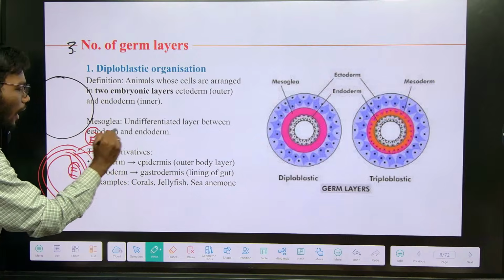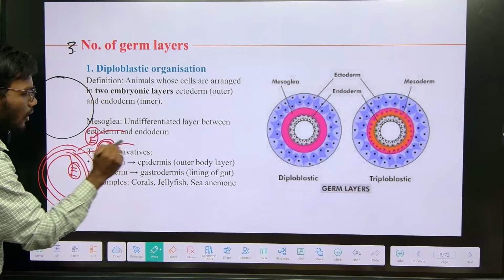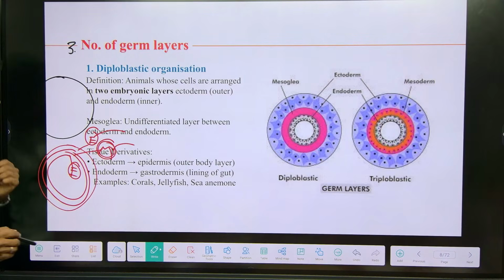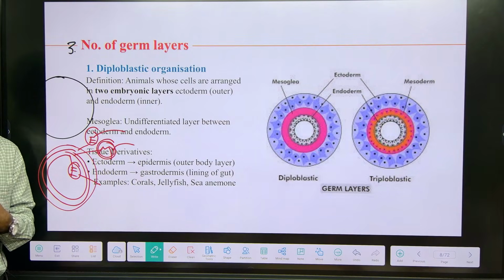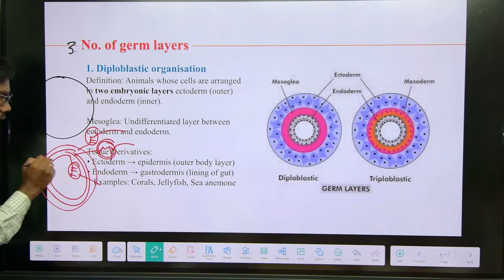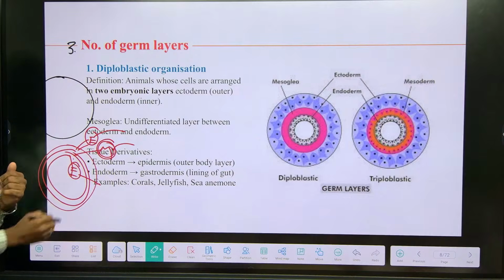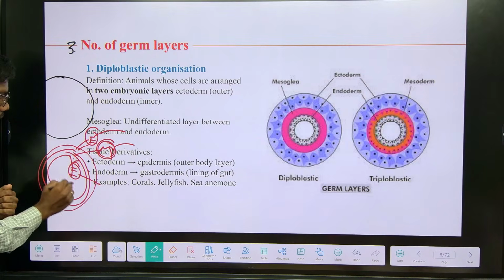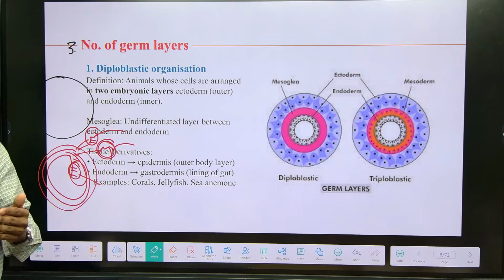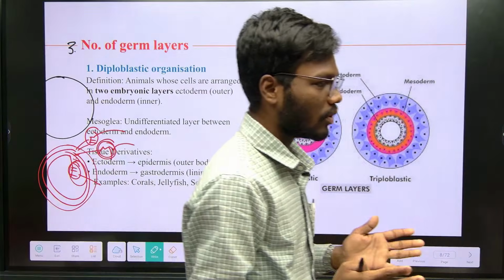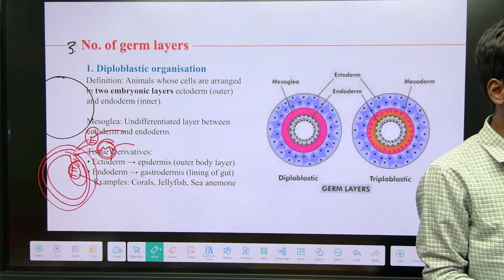For example, ectoderm is going to form the skin or nervous system, mesoderm is going to form the blood or visceral organs, and endoderm is going to form the gut, the digestive system of our body. So that's how each and every layer is classified. These are the germ layers which are present in embryonic development only. From these germ layers, the whole organism is going to form.